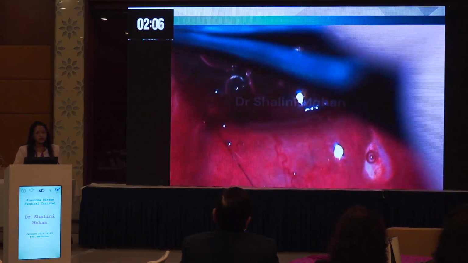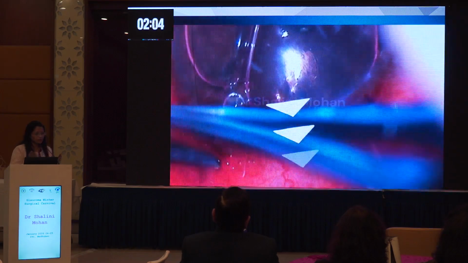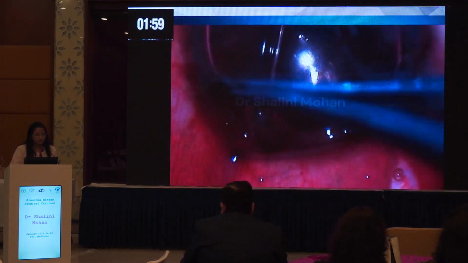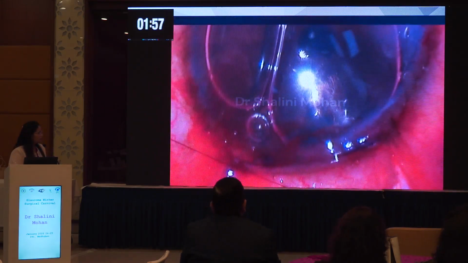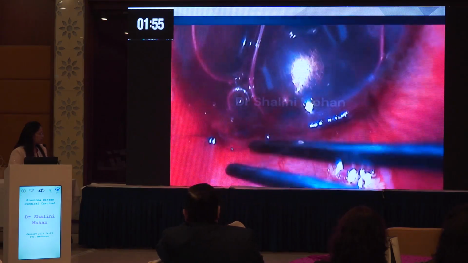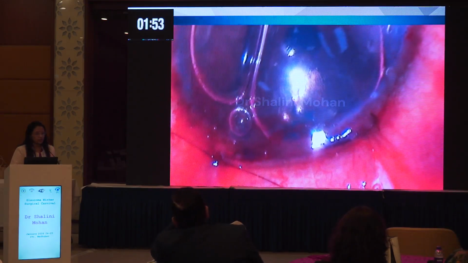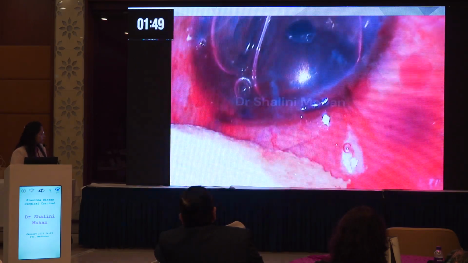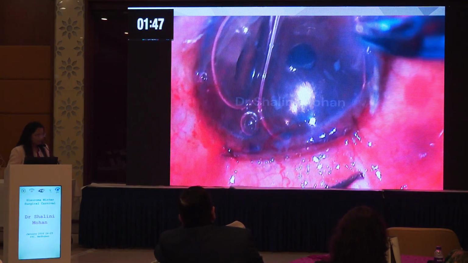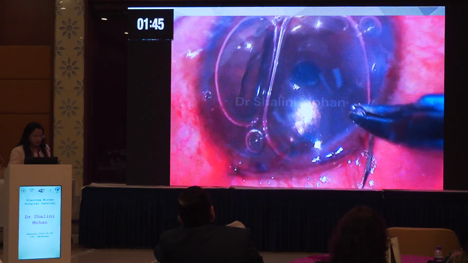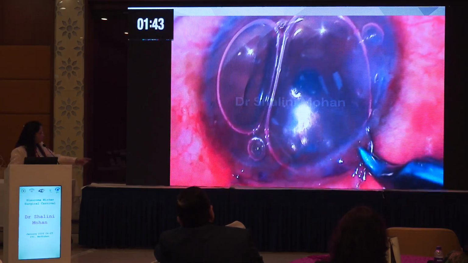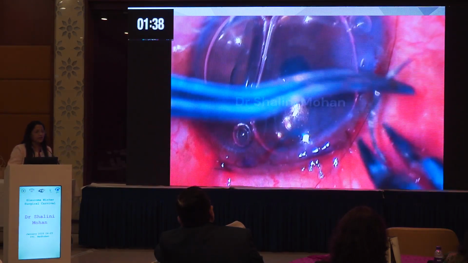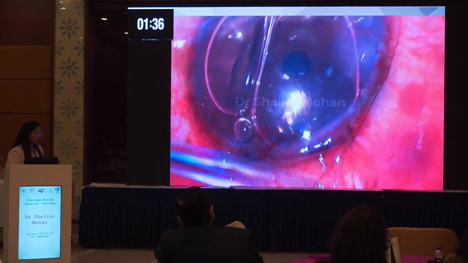Now here again it is important to bury the knots, because the knots act as a nidus for infection to happen. Therefore once you have tightened the knots, you have to bury them into the sclera or conjunctiva. So you can see the horizontal line which is here, in this area. The horizontal line at the limbus is very, very important. That indicates that there is adequate tightening of the wound.